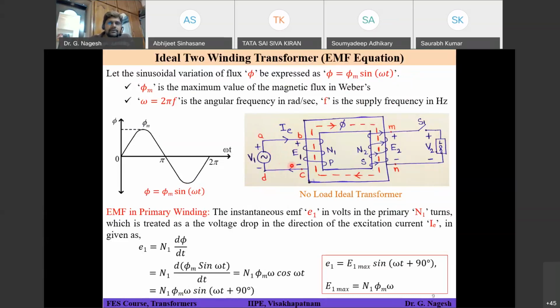But if you consider this one as a source, the current will be coming out of the positive terminal. That means the currents are going to be opposite. In that scenario, this is considered as a source. When we discussed KVL, what we did was give a polarity for E1 such that current is entering the positive terminal and leaving from the negative terminal.